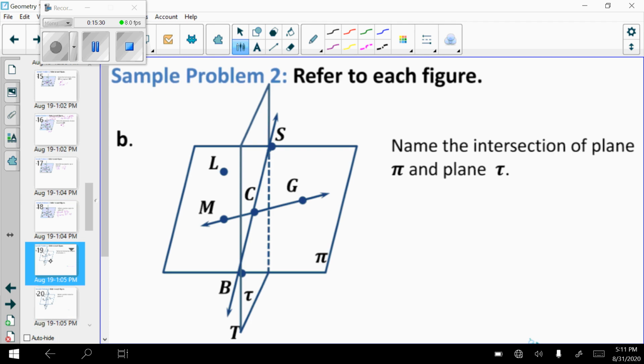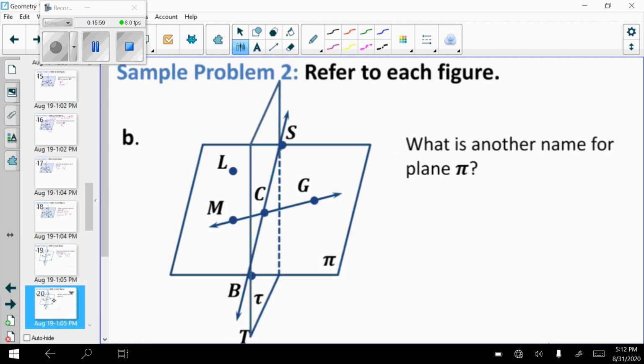Now we have a different picture. We have 2 planes that are intersecting. Name the intersection of plane pi and plane t. So again, remember that when 2 planes intersect, they touch on a line. So we go to the back and the front. That line is where those 2 planes intersect. So this would be line SB, or order doesn't matter, I can change it and say line BS.